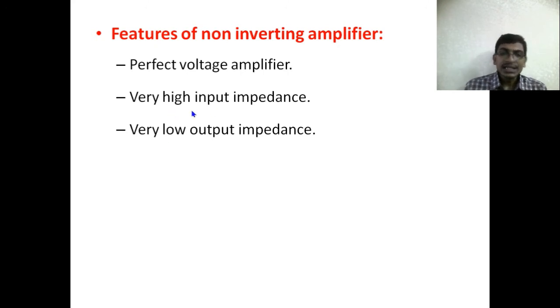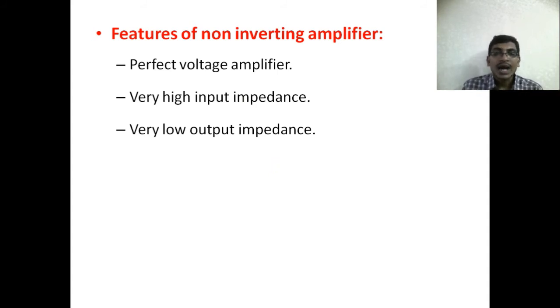Here the input impedance is getting increased by a factor of 1 plus Aβ times. Input resistance with feedback, RIF, is equal to RI into 1 plus Aβ. Input resistance is increasing like that. And very low output impedance, because the output resistance is decreasing by a factor of 1 plus Aβ. We already derived ROF, the output resistance with feedback, is equal to RO divided by 1 plus Aβ. Therefore output resistance is also getting minimized.